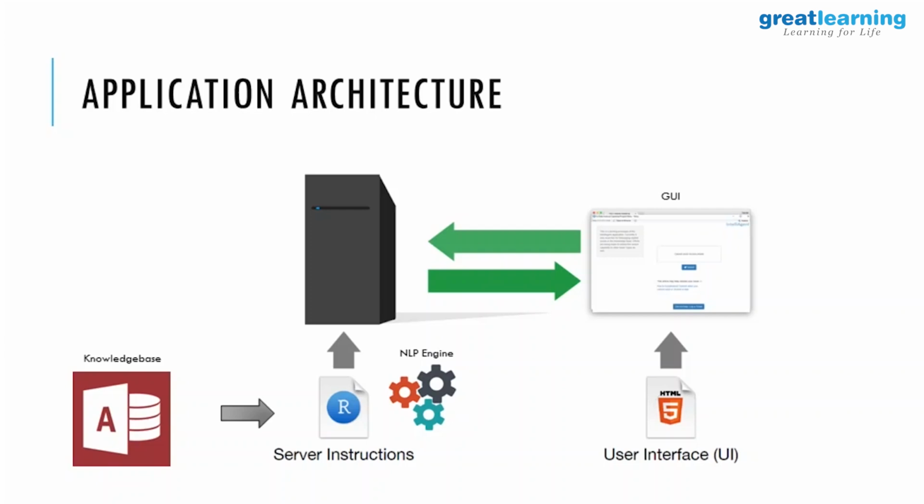It can use that. So once the user, before he actually wants to log a ticket, let's say he wants to know if the solution is already there, he enters the text into the text box and clicks on the submit button, which then goes to the server where the NLP engine runs, which is actually the R server code again, and then from there it goes and fetches from the knowledge database, which is the KB article, which is in Access, and it retrieves back and comes back to the GUI interface.